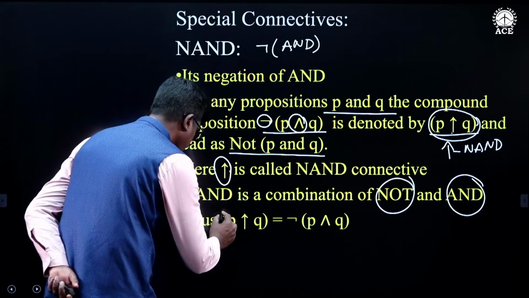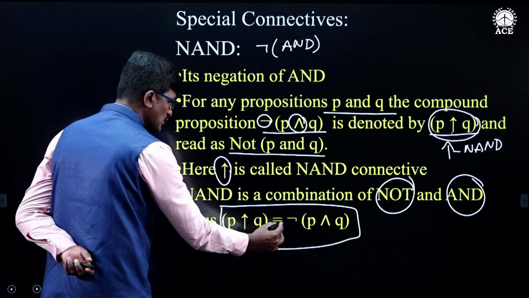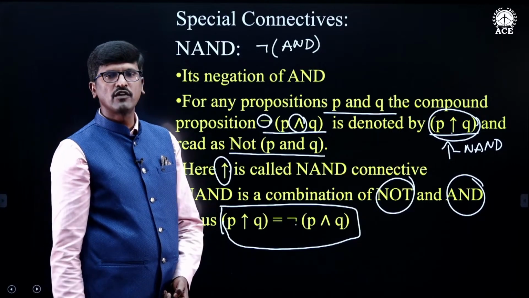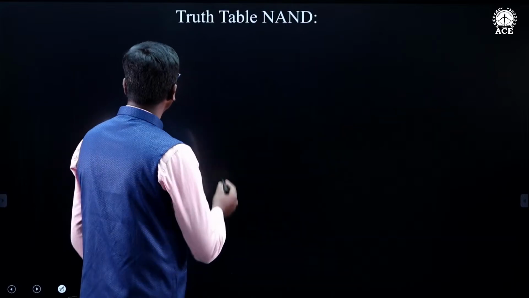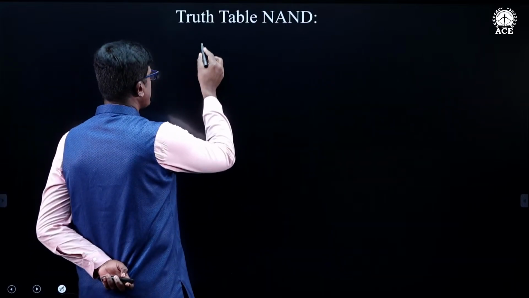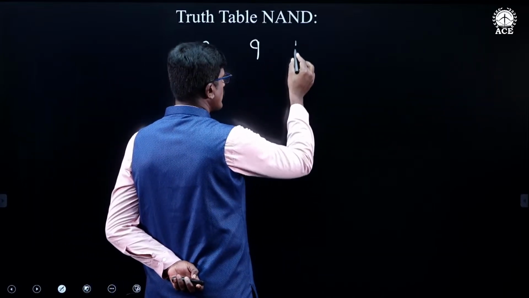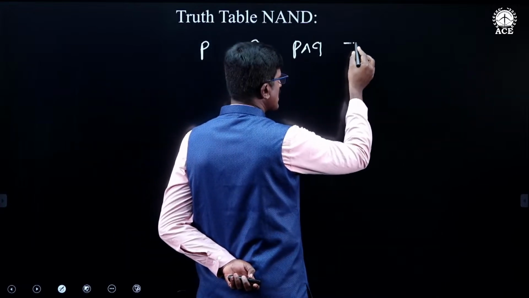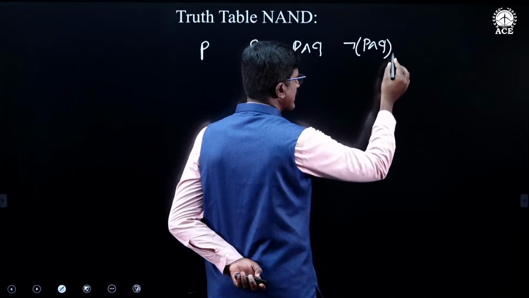So P NAND Q is equal to the negation of P and Q. Now we will see the truth table for the NAND connective. Here I am taking two simple statements, P and Q. Then I am finding the truth values for P and Q. Then I am taking the negation of P and Q, which will give you the NAND connective.